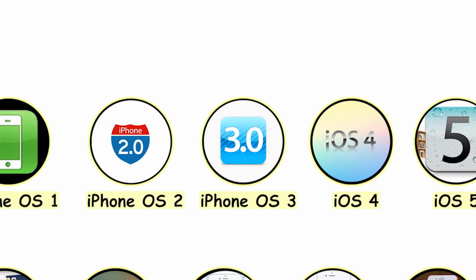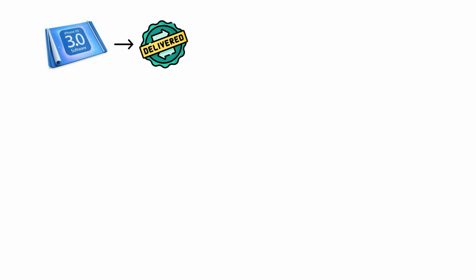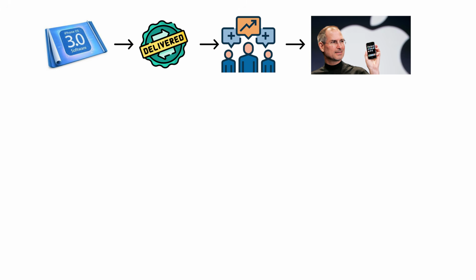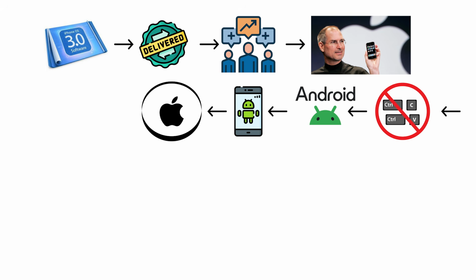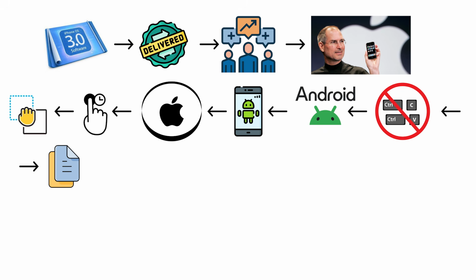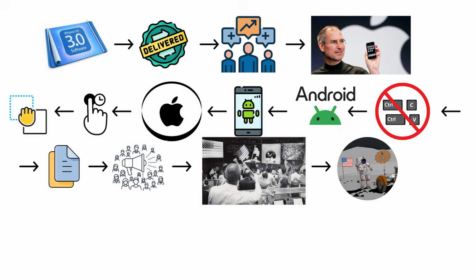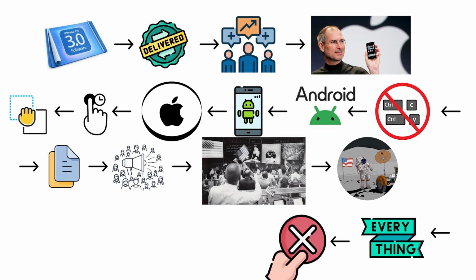iPhone OS 3. iPhone OS 3 finally delivered what users had been demanding since day one: copy and paste. Android had shipped with it from the start. Apple made it work elegantly. Press and hold, drag the handles, copy. The crowd at the announcement cheered like it was a moon landing, which says everything about how badly they had wanted it.